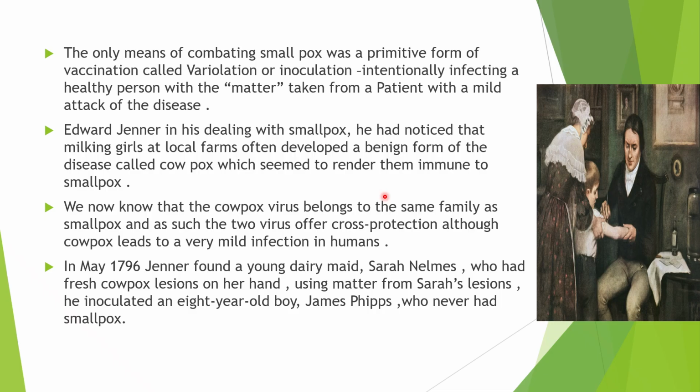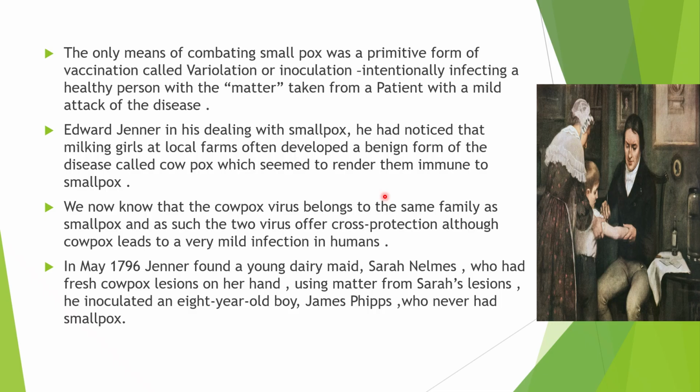The symptoms were a little similar to smallpox. The cow used to get pustules and red spots, and when a human touched them, he also used to get pustules and red spots on his hand or body.